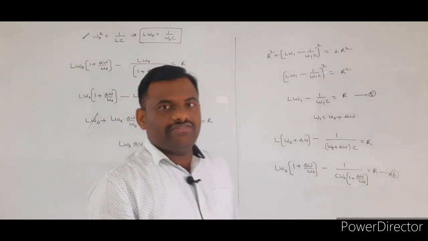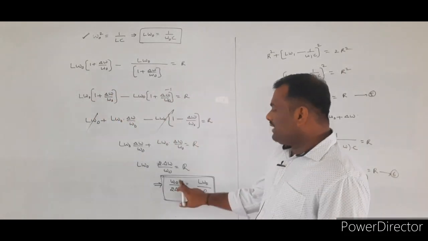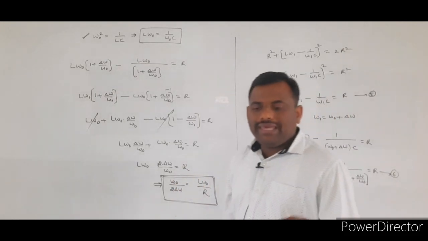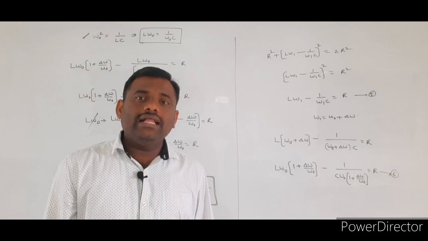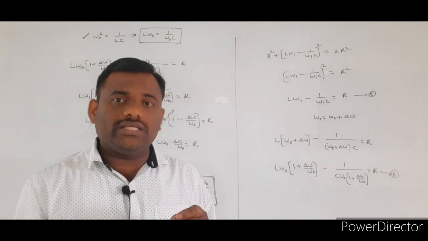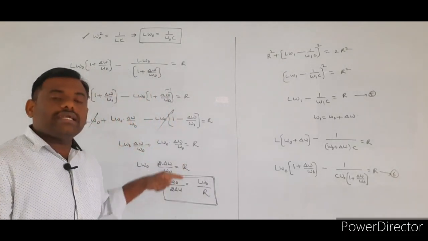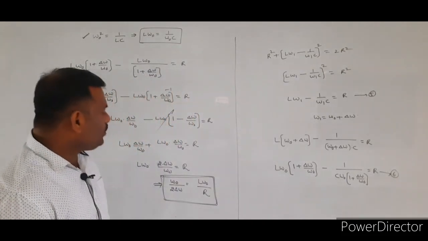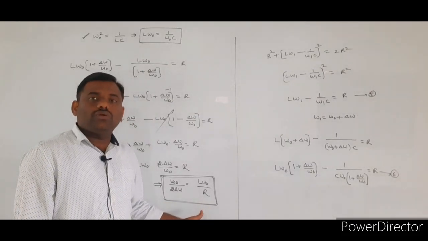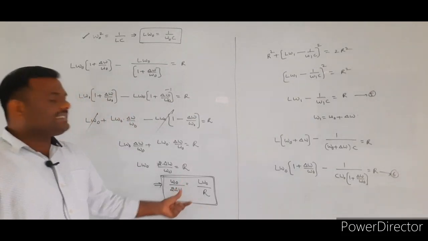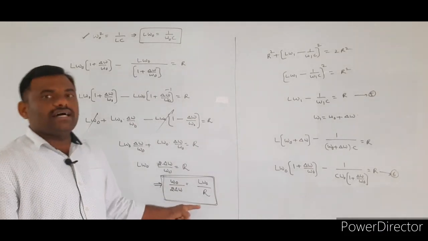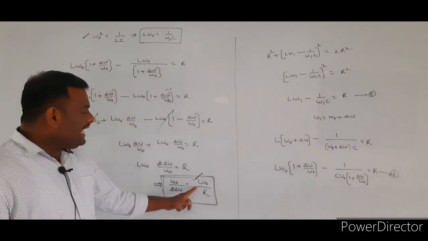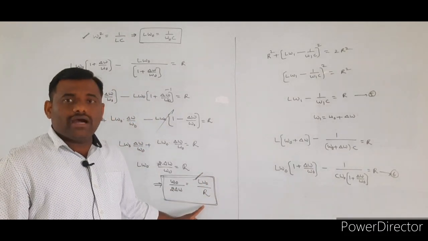Already I told you the factor omega naught by 2 into delta omega will be giving the sharpness of the resonance. Already I told you the sharpness of the resonance will be inversely proportional to the resistance. So this is the expression for the sharpness of the resonance. Here on the right side one factor you got: L omega naught by R.